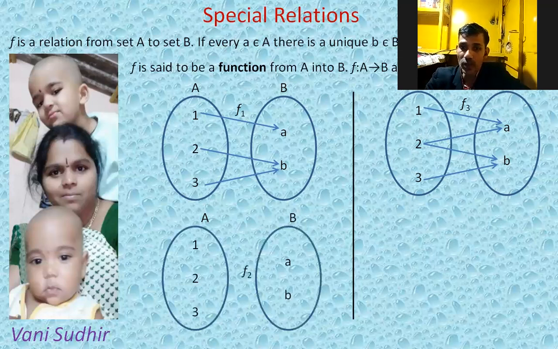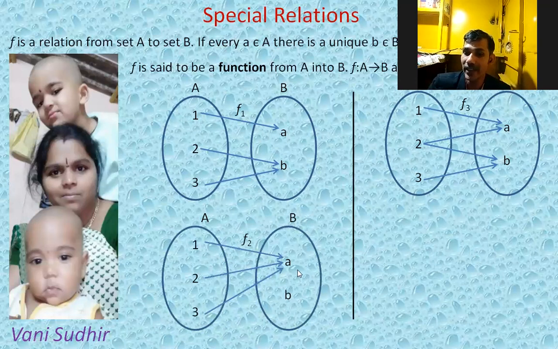Now, same domain and codomain I am taking. F2 relation I took from A to B. Here 1 is related to a, 2 is related to a, 3 is also related to a. Here see, b is not associated to any element in domain. Here see, codomain and range are not same. Codomain a and b are there. Range only a. a is having association, b is not having any associations. See, we are not bothered about the elements in codomain. See, elements in domain, each and every element in domain should have unique relation.